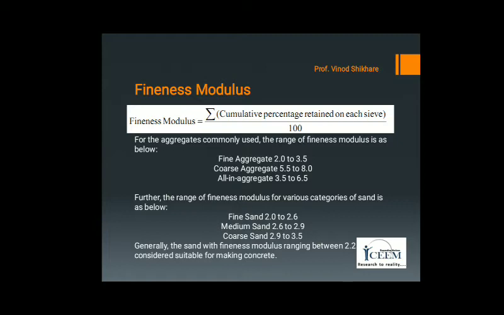Generally, the sand with fineness modulus ranging between 2.2 to 3.2 is considered suitable for making concrete.